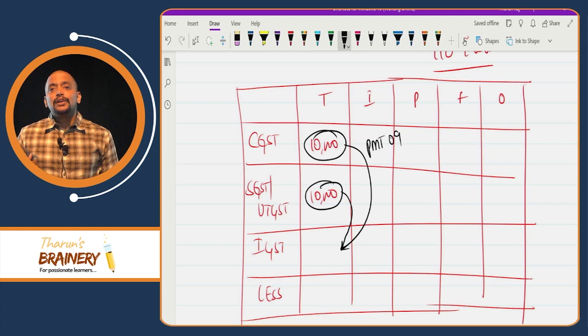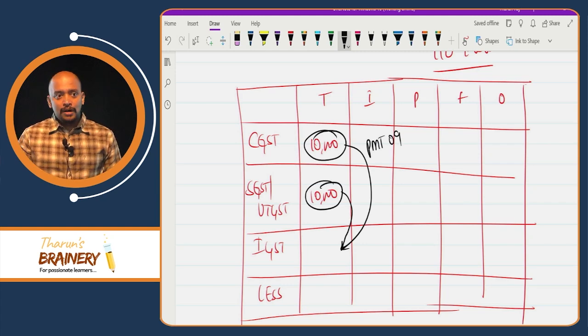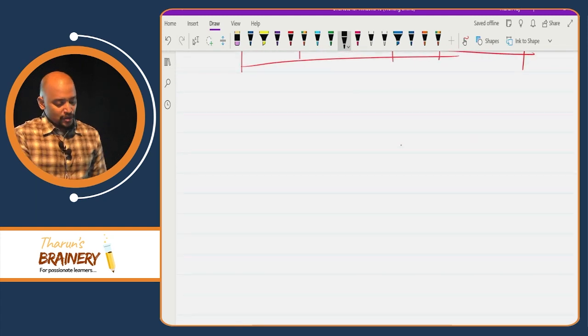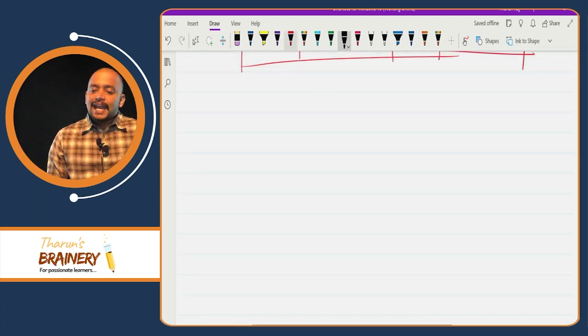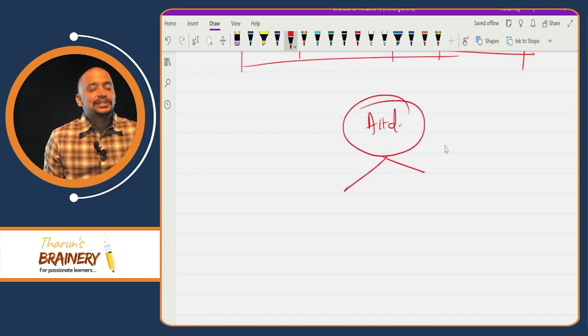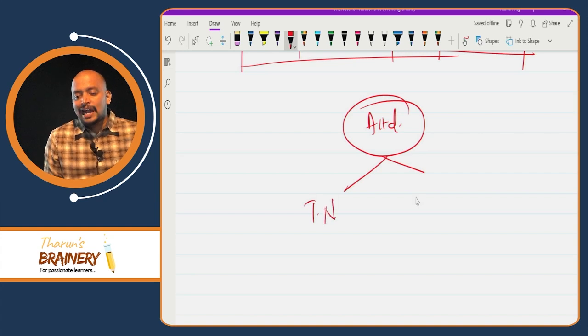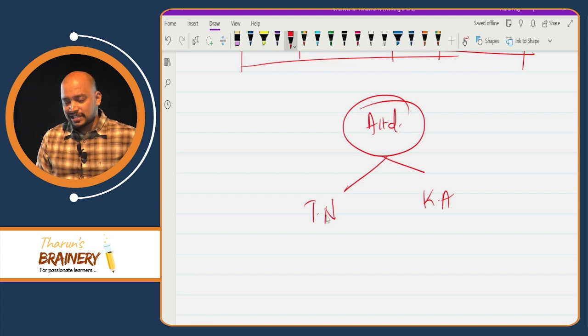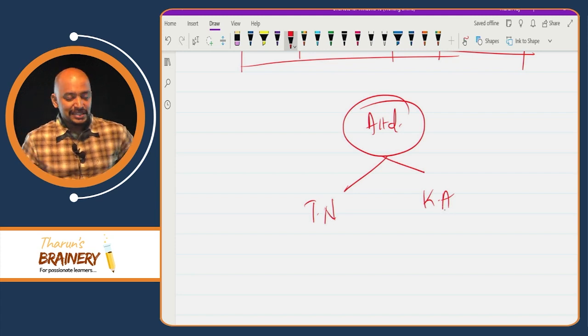Then now they have launched a new form, PMT-9A. PMT-9A is for what? Say A Limited is a person. This A Limited is having registrations in 2 states, Tamil Nadu and Karnataka. So in Tamil Nadu, one registration is there, in Karnataka another registration is there.